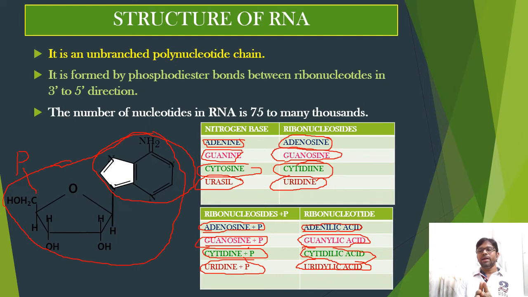But if you categorize all these nucleotides, there are four types: adenylic acid group, guanylic acid group, cytidylic acid group, and uridylic acid group of nucleotides.